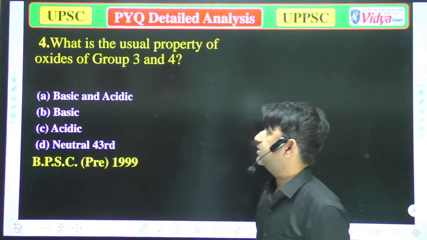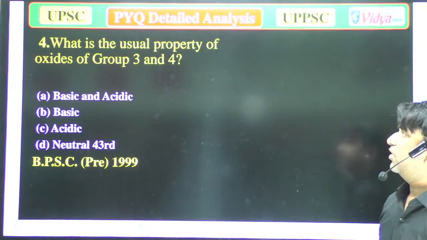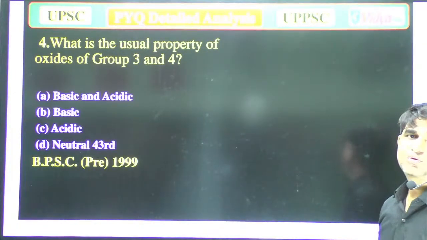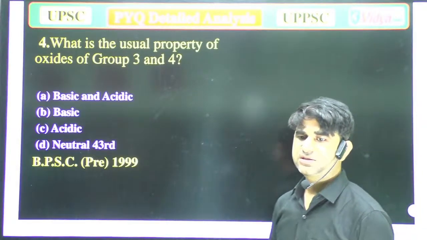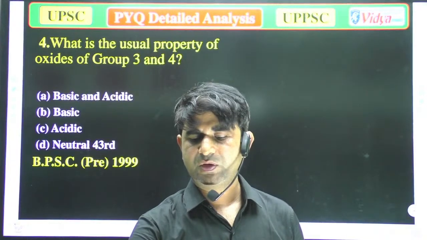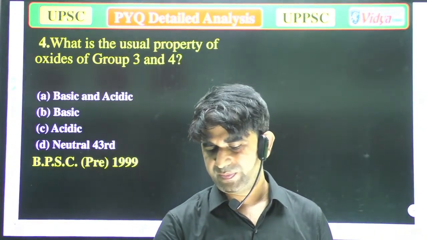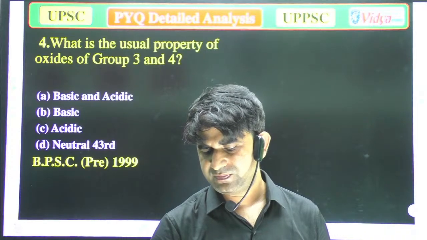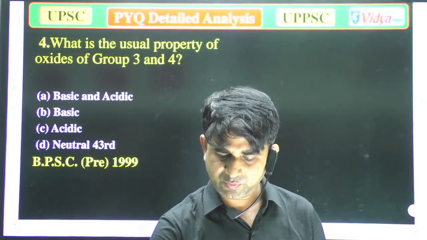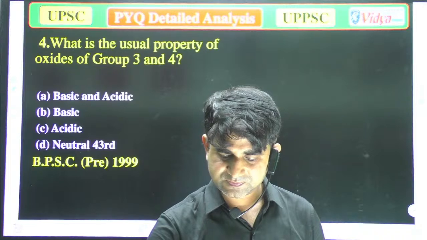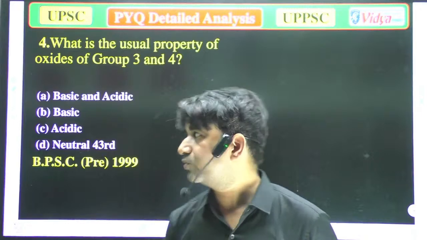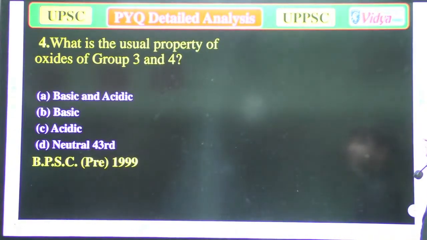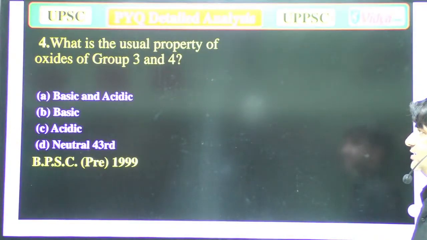Our next question is, what is the usual property of oxides of group third and fourth? Options: A basic and acidic, B basic, C acidic, and D neutral.